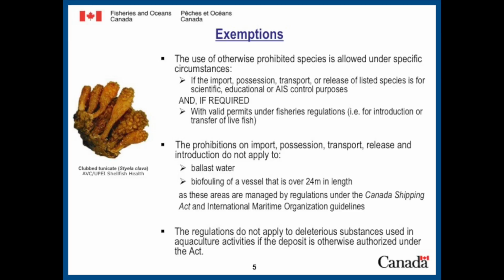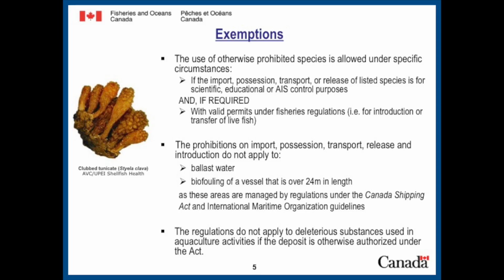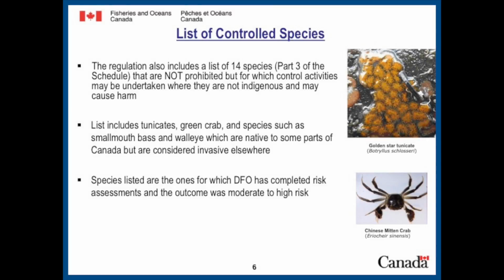So there are exemptions to the prohibitions within the regulations. So for example, for scientific, educational, or aquatic invasive species control purposes. And in these cases, risks have to be mitigated. Another exemption is with respect to possession, transport, and release that apply to ballast or biofouling of large vessels, and that's because there's already legislation that exists under Transport Canada. And then a third exemption is provided for the use of deleterious substances in aquaculture facilities regulated under the Aquaculture Activity Regulations.